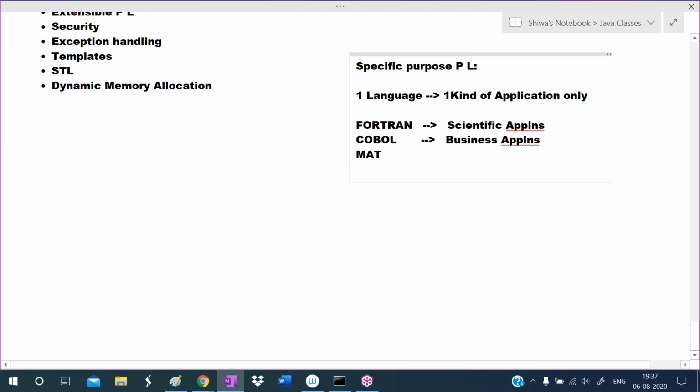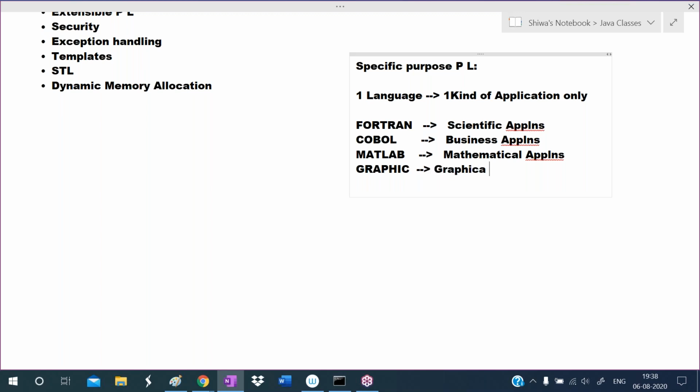Like that, the MATLAB language was there. MATLAB stands for Matrix Laboratory. It is suitable to work with matrices, with rows and columns, so it is suitable for mathematical applications. Like that, a graphic language was there. Using a graphic language, we can develop graphical applications only.